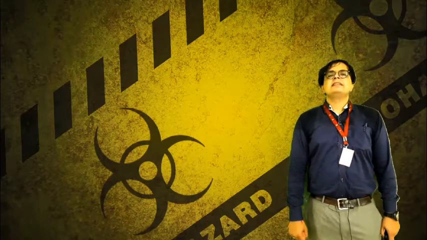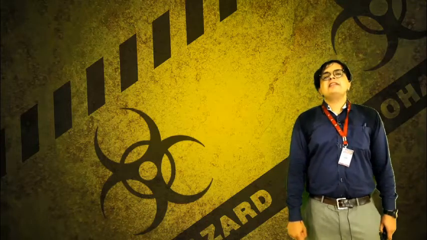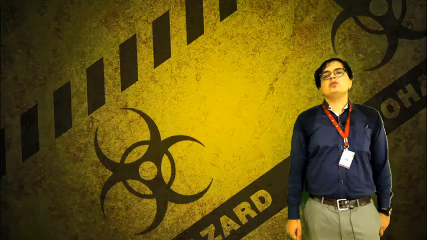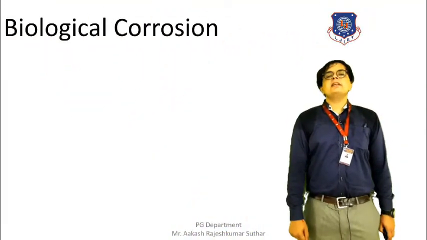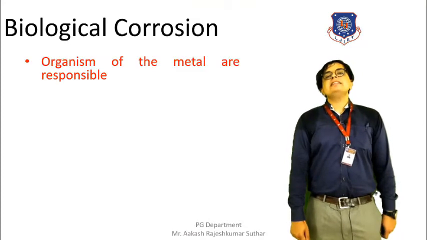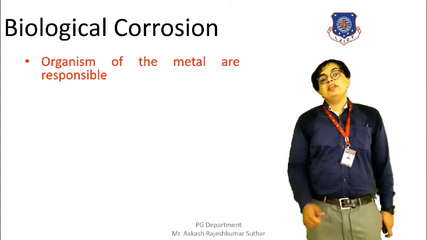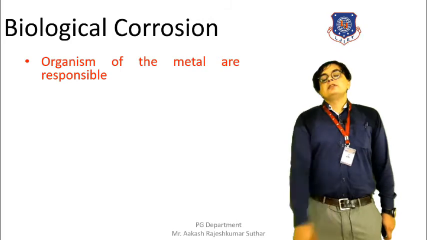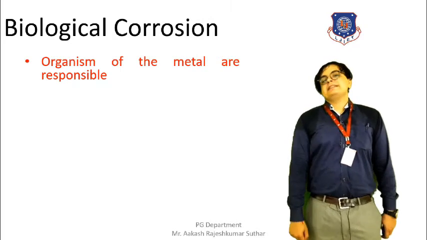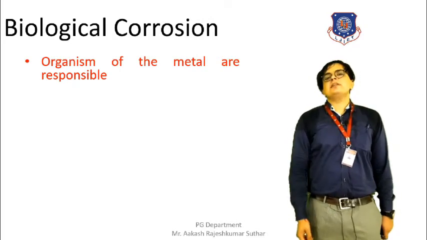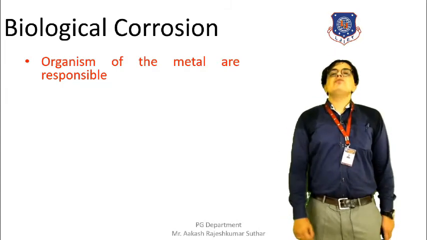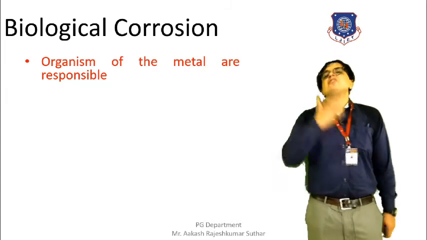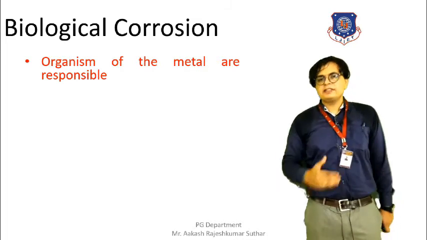Now let's discuss in brief the biological corrosion. When organisms are involved in the occurrence of corrosion, at that time biological corrosion will take place. Because of the organisms that are present on the metal, the biological corrosion will occur. They require certain kinds of conditions. What kind of conditions? Let's discuss.